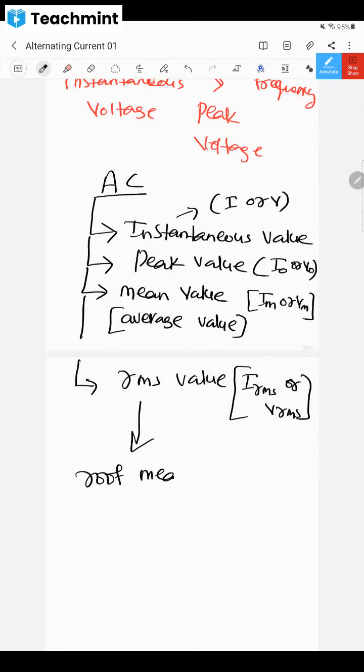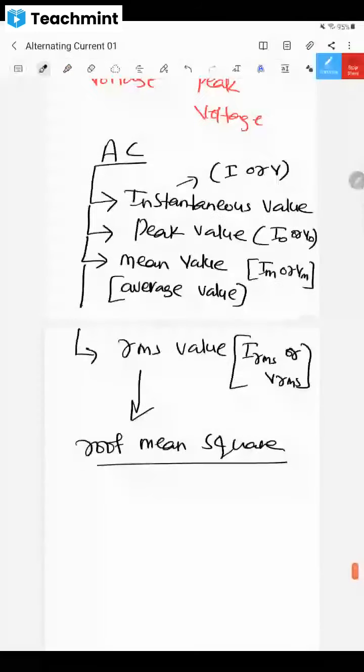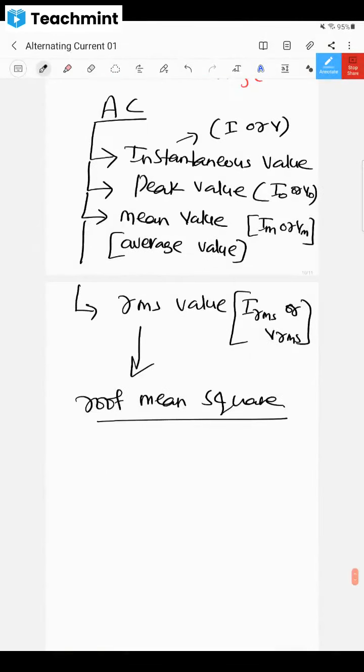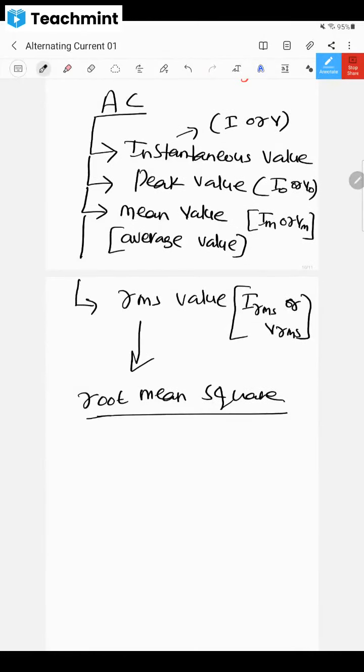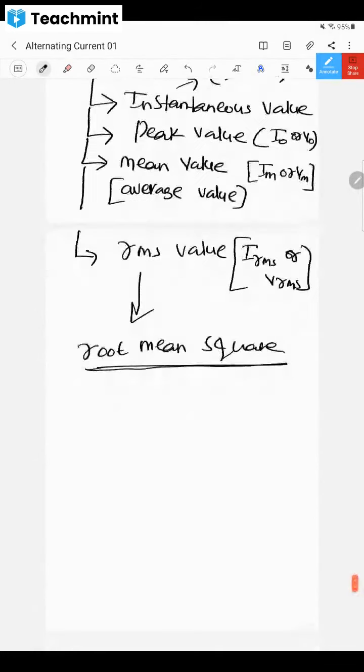Have you heard this term root mean square before? In 11th class, you must have heard it in the kinetic theory of gases. Now let's not get into the meaning of root mean square value. Let us understand some formulae.